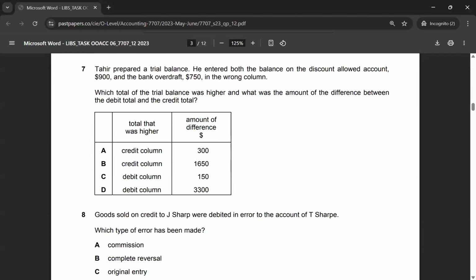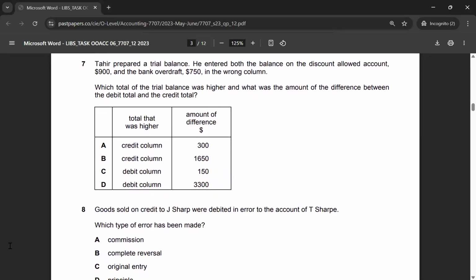Let's move on to multiple choice 7. Tahir prepared a trial balance. He entered both the balance on the discount allowed account 900 and bank overdraft in the wrong column. So that means that 750 went to debit when it should have been credit, and 900 went to credit when it should be debit, because this is discount allowed. This should be expense. This should be on the debit side. And then bank overdraft, it's a liability, which is why it should be on the credit side. But he switched the columns, right? So debit went to credit and credit went to debit.